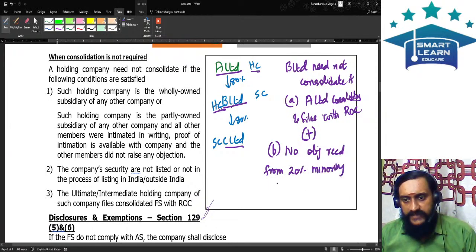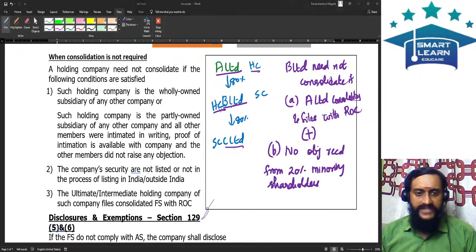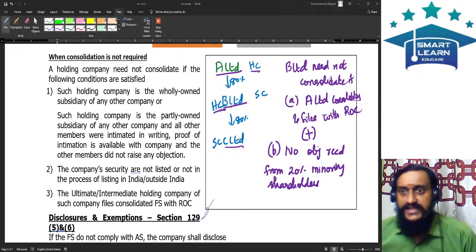Now, if I use this word minority shareholders, you will understand. No objection is received from the 20 percent minority shareholders.